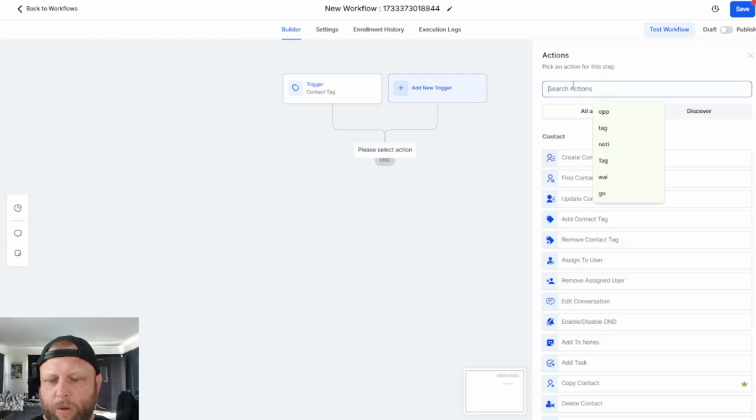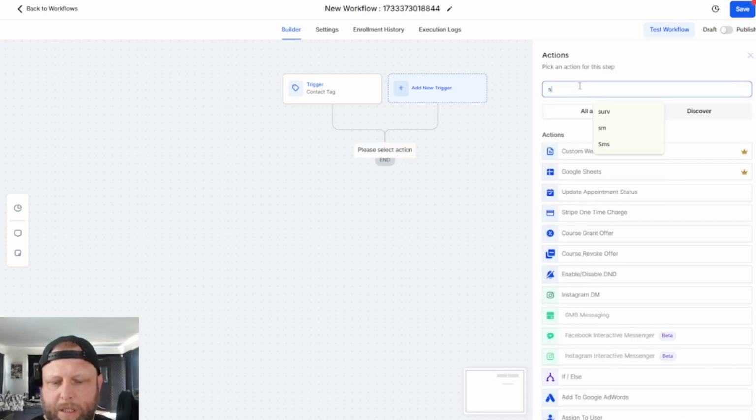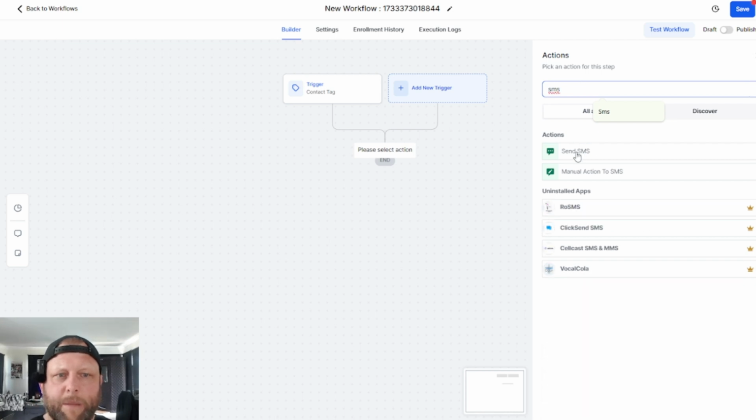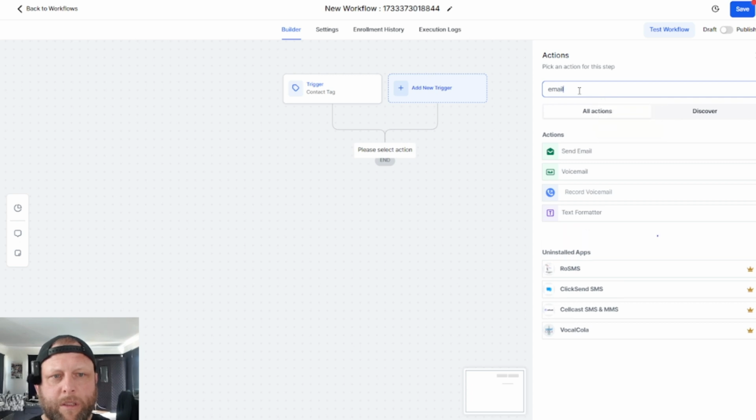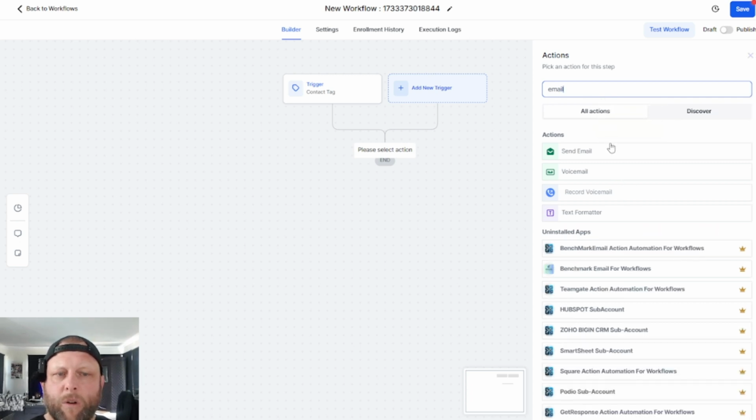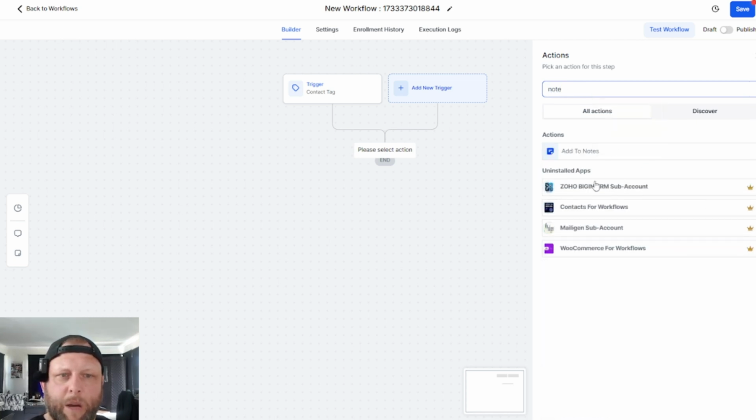We can SMS them if they have a number. We can send them an email with a confirmation. And in here we can add notes. Now, we can add notes if you want to skip the rest of the part, so you don't have to do it through the Make part.